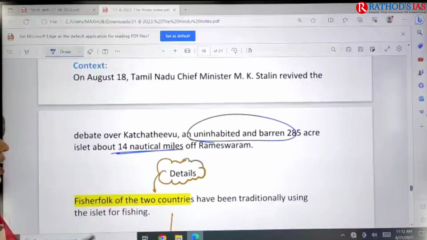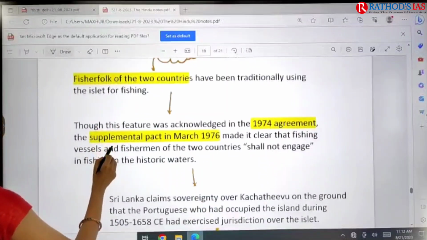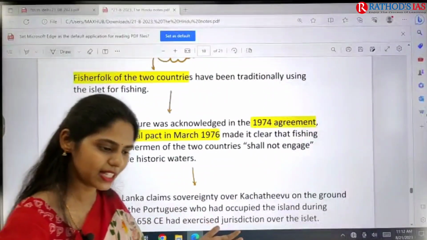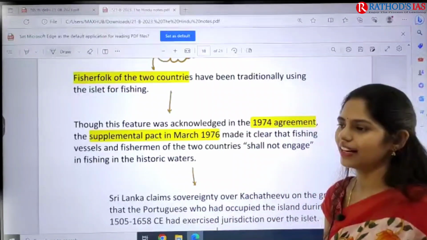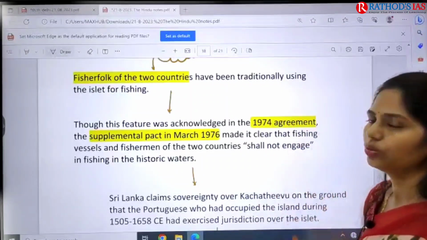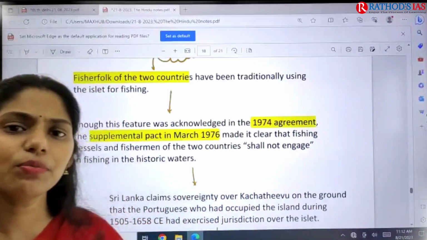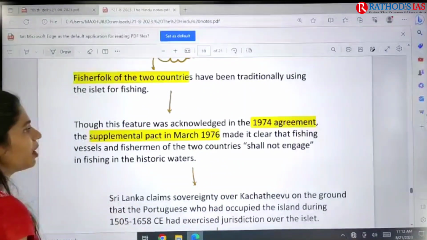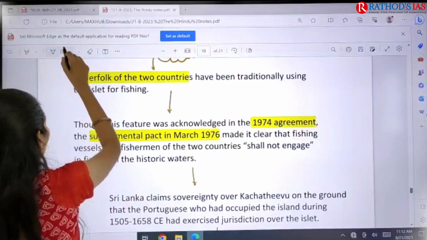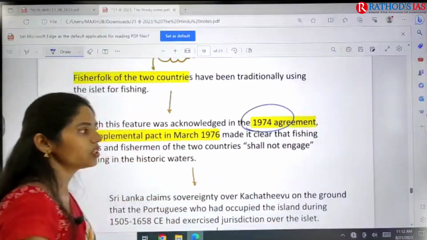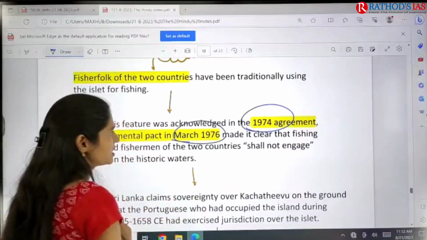So from Rameshwaram it is 14 nautical miles. The issue here is that fishermen from both countries, the Indian side and the Sri Lankan side, use this Kachatheevu Island. They go there just for drying their fishing nets, etc. Regarding the agreements between India and Sri Lanka over this island, the first agreement came up in 1974, and after that came the 1976 agreement.